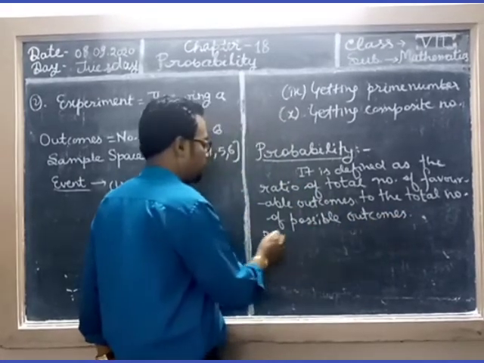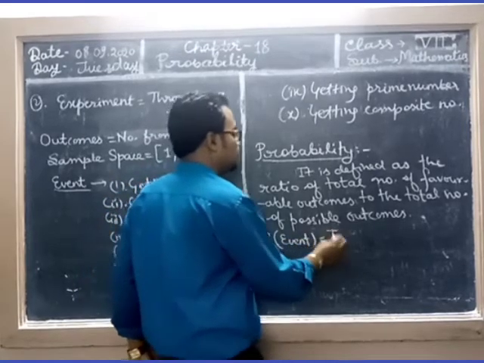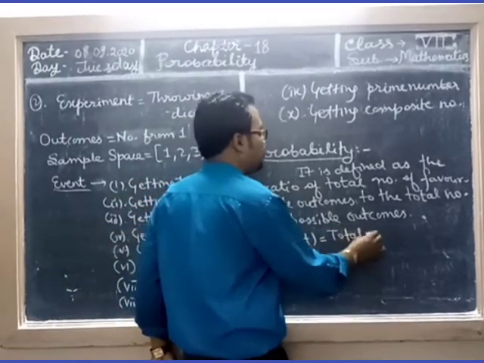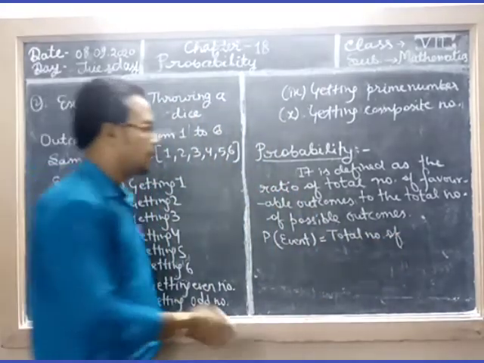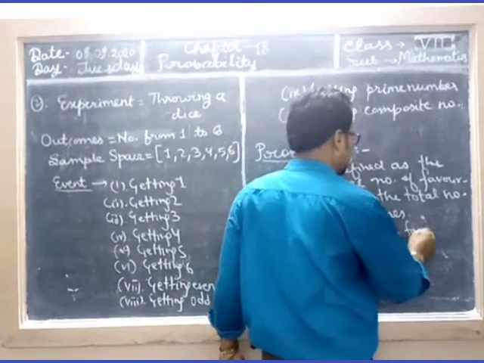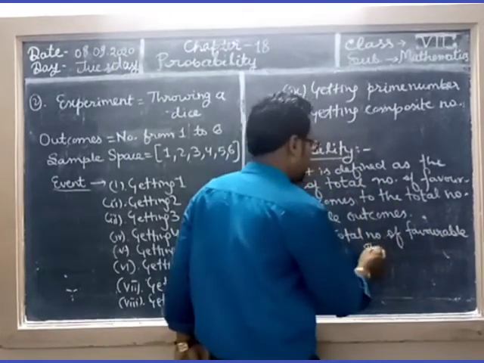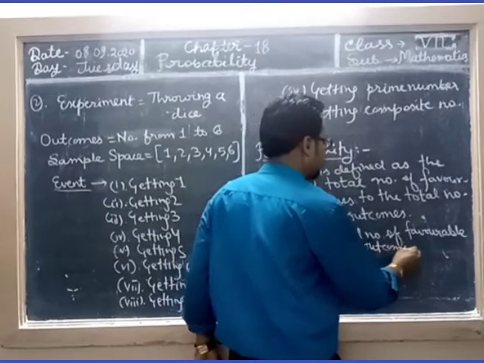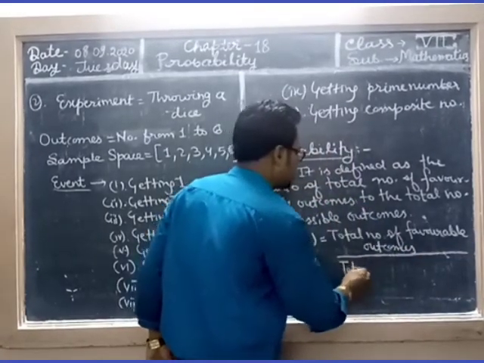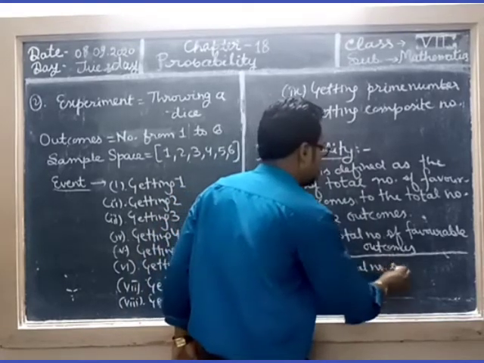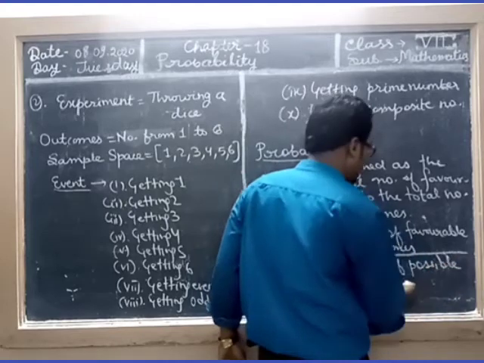Clear? So probability of an event equals the total number of favorable outcomes upon the total number of possible outcomes.